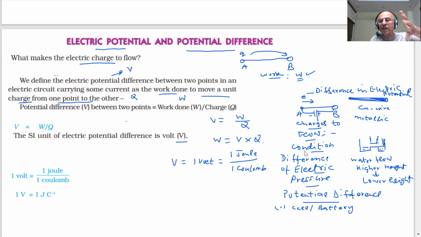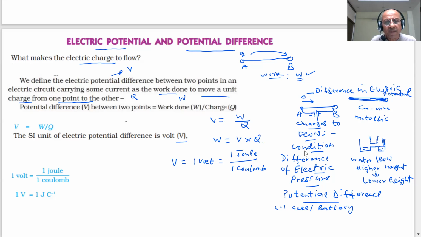And 1 coulomb, you already know how many electrons there are. We have shown a calculation. 1 coulomb of charge contains 6 into 10 power 18 electrons that will move, and that will require 1 joule, which will be equal to a potential difference of 1 volt.